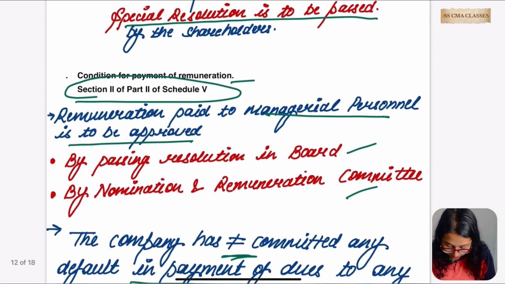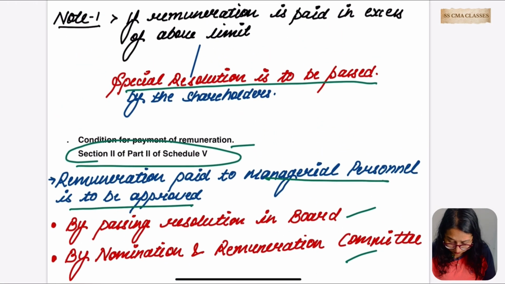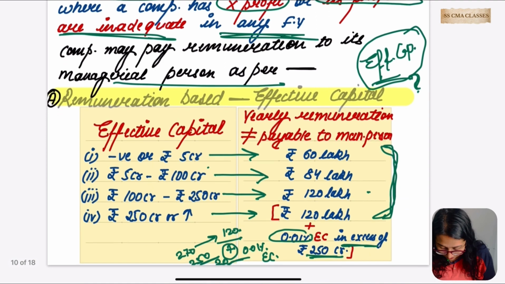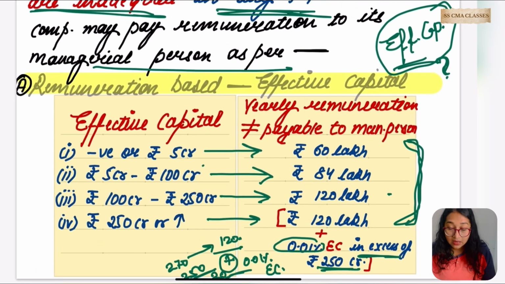In the very first thing what we have said, that if the remuneration is paid in excess of the above limit, like let me go back, है ना? For example, the company is having negative effective capital and the company has paid 70 lakh to the manager person. ठीक है, what is going to happen?